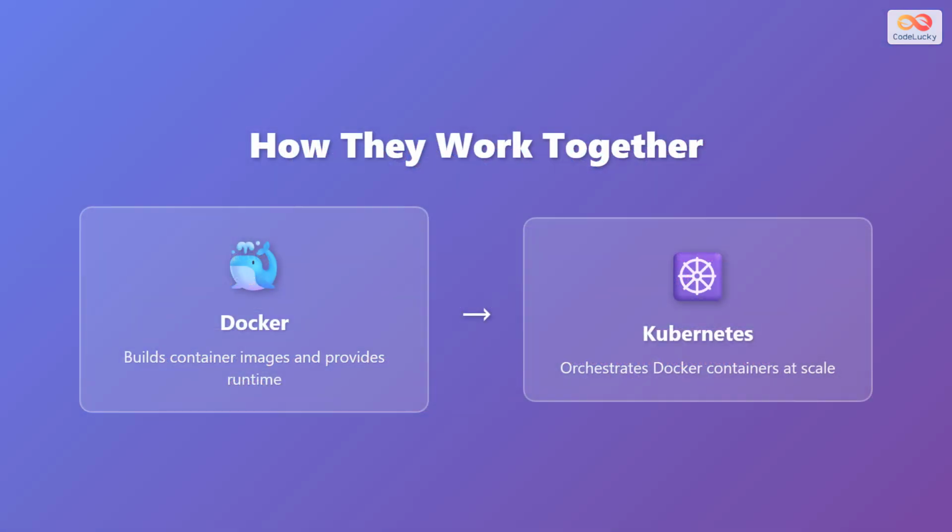Docker and Kubernetes are not competitors, they work together. Docker builds container images and provides the runtime environment. Kubernetes then orchestrates these Docker containers at scale. In a typical workflow, Docker creates the containers, and Kubernetes deploys, manages, and scales them across your infrastructure. They form a complete containerization solution.